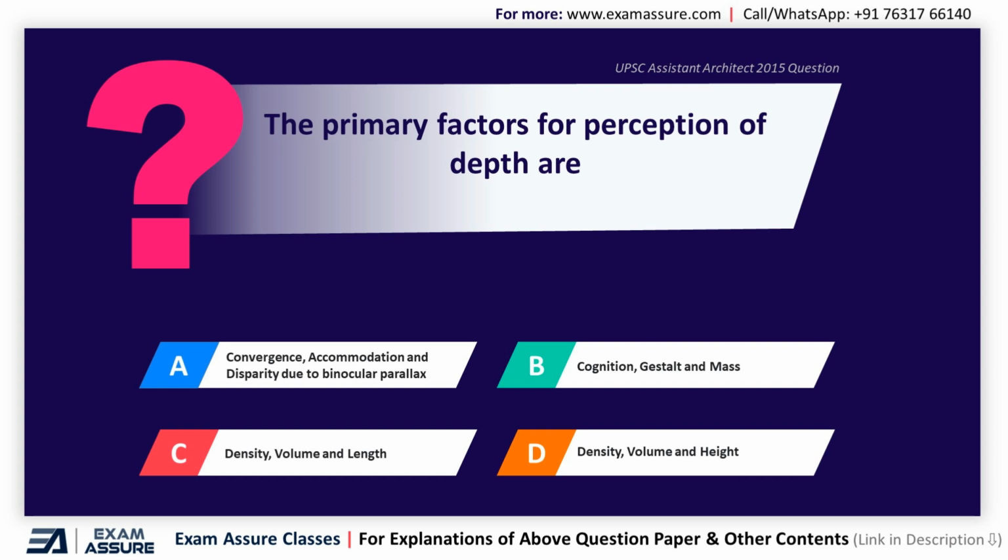Option B cognition, gestalt and mass. Option C density, volume and length. Option D density, volume and height. And the correct answer is option A convergence, accommodation and disparity due to binocular parallax.